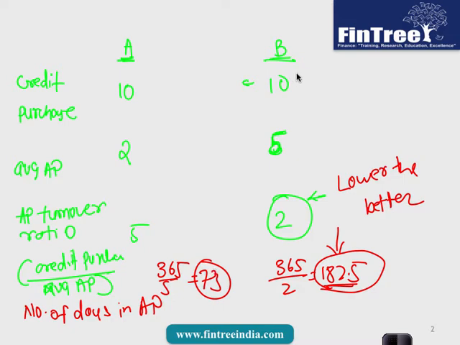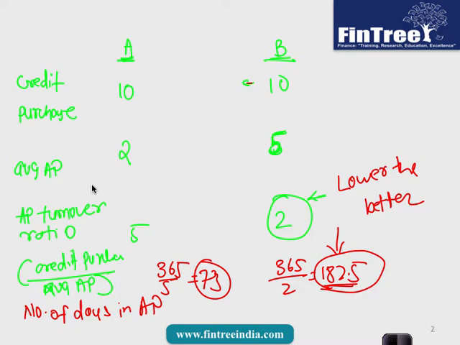See here, company B and A both made credit purchase of 10 each, but company A made payments too fast, and therefore now currently amount which is outstanding to be paid is only 2, whereas company B was slow in making payments, and therefore company B had to invest lesser amount into working capital. Imagine the formula of working capital: cash plus inventory plus accounts receivable minus accounts payable, and larger the amount of accounts payable, better it is, because your working capital investment is lower, and company B is smart by delaying those payments of accounts payable.